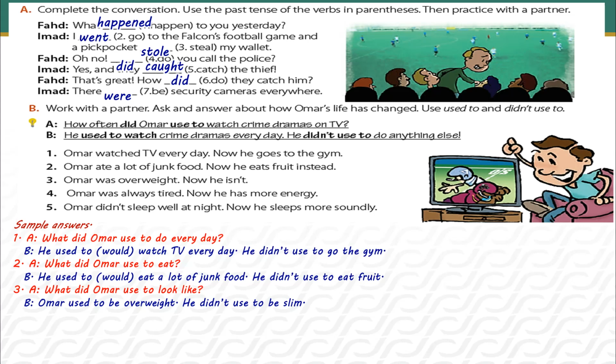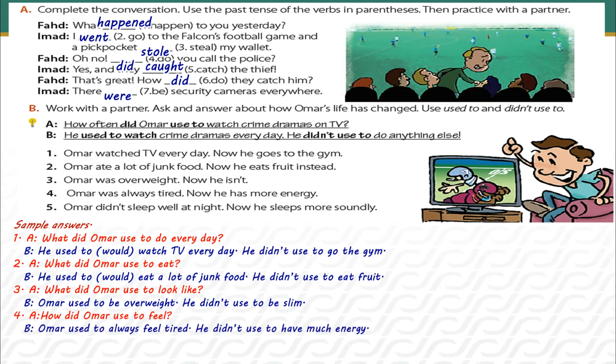Number four, the same as number three. We will not use what. Omar was always tired. Now he has more energy. How did Omar used to feel? Omar used to always feel tired. He didn't use to have much energy.